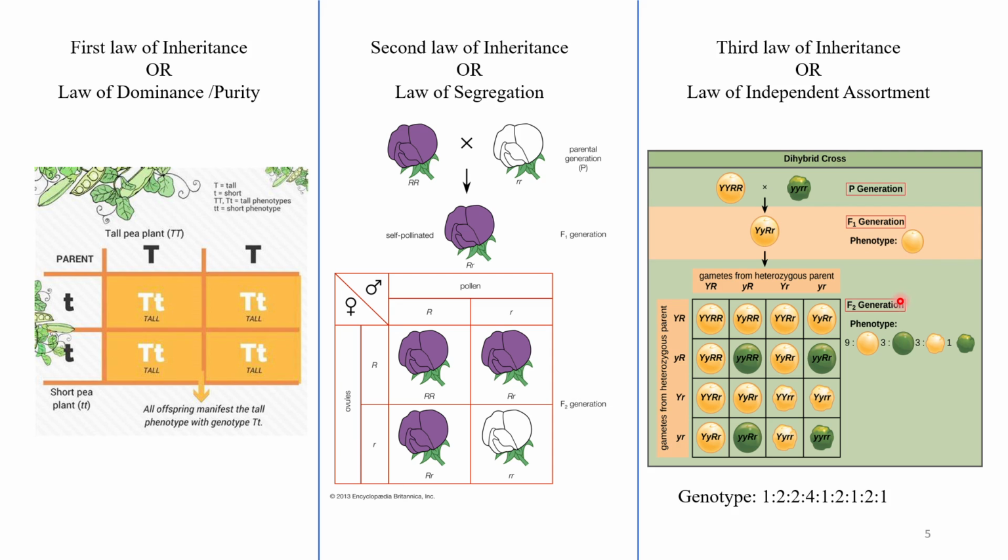When the F1 generation is crossed with F1 offspring, we get more variations in the seed characters at the genotype level.